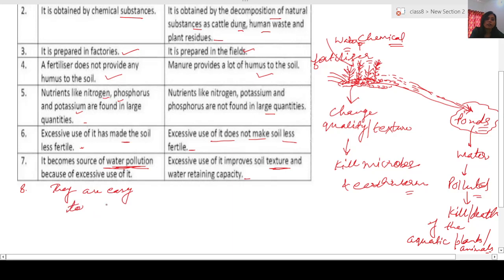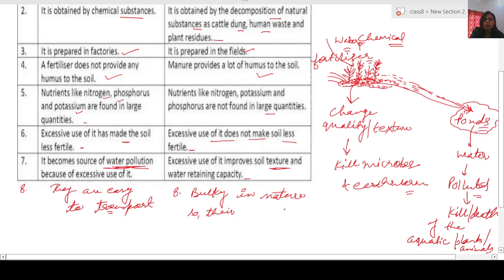They are easy to transport because they get packed inside the factories, and so they can be easily transported in trucks. On the other hand, manure is made in the field, and it is bulky in nature, so its transportation is a little difficult.